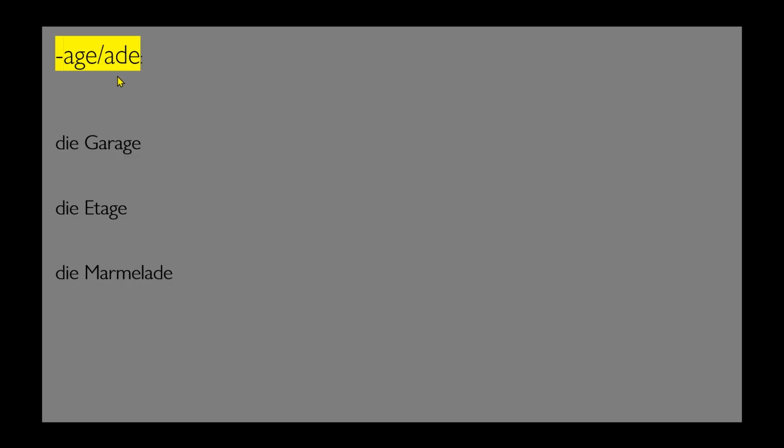Same for -age and -ade: die Garage, die Tage, die Marmelade. They already fall under the die category because they have the endings -age and -ade. So you will become used to this. Don't panic. You just have to write this in your notebook, and after two or three revisions, you will get used to it. I know this seems pretty hard because I made a video for masculine and there were so many endings.